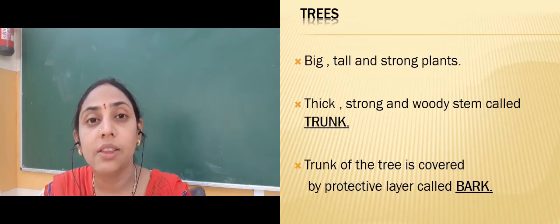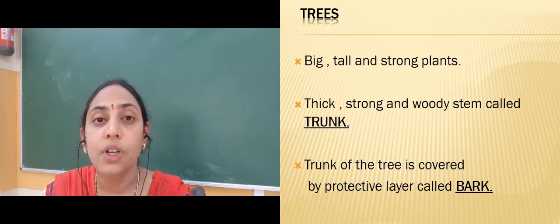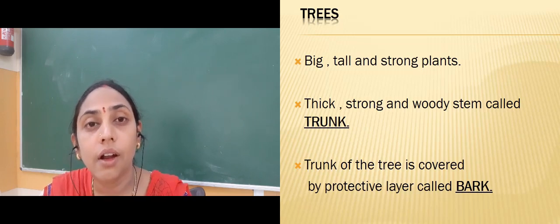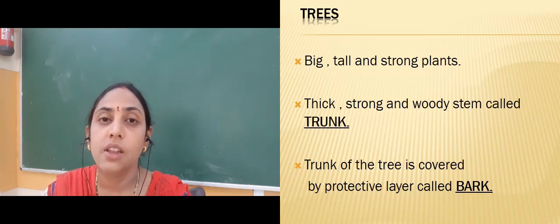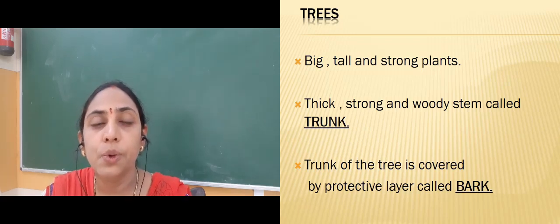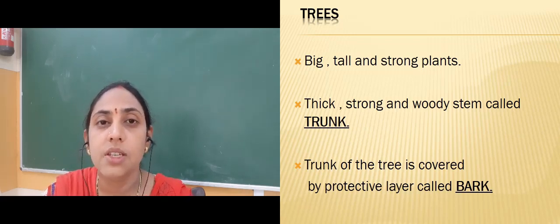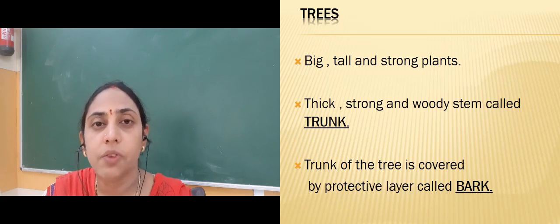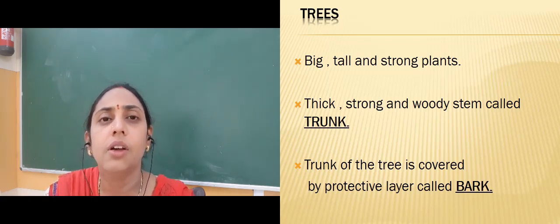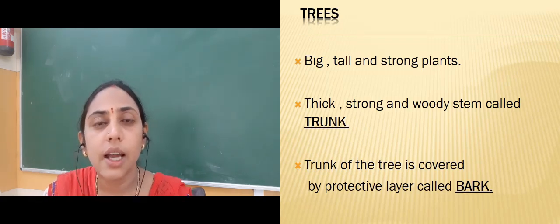They have a thick, strong and woody stem, right? So that is called the trunk. If we see the parts of the plant, what are the different parts of the plant? Stem, roots, leaves, branches, fruits and flowers. The stem is the middle part of the plant that helps to give the nutrients and water to different parts of the plant, that you have learned in your earlier classes.